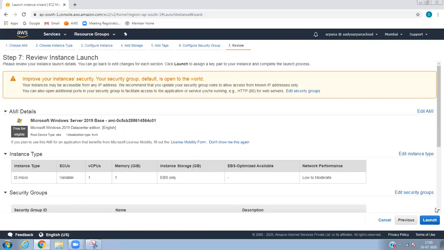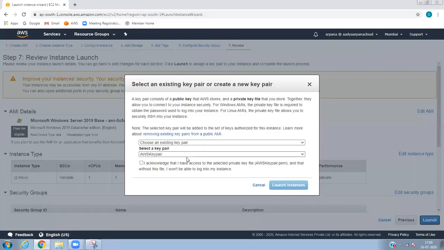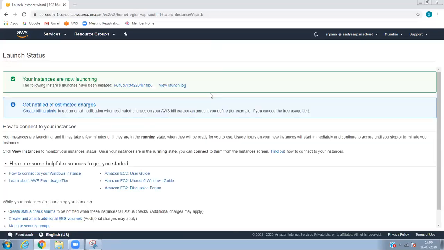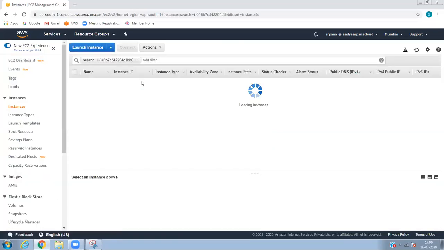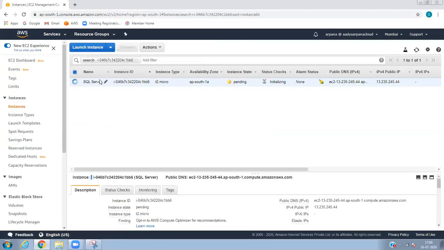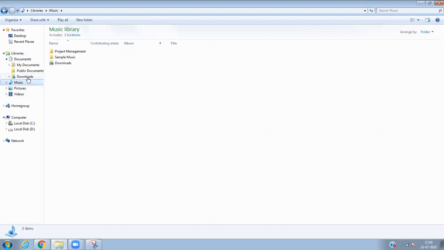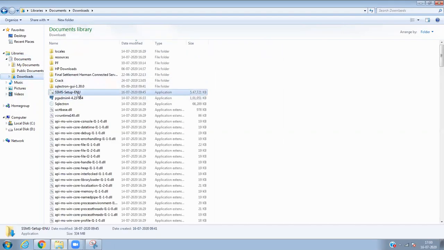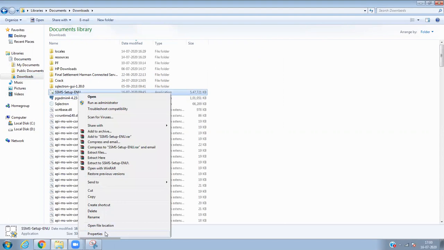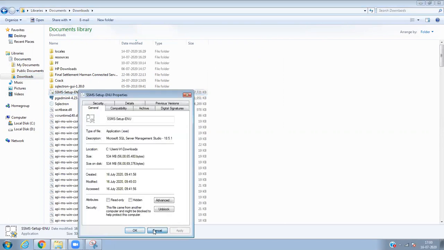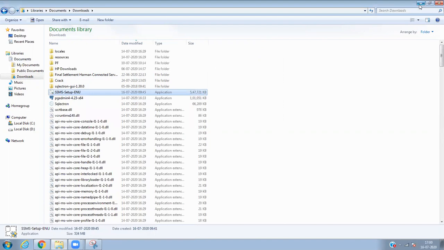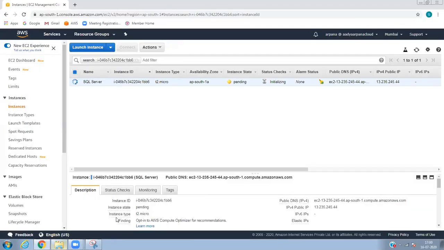Review and launch it, use the key pair, and launch. I have configured the Windows Server. Meanwhile, I have downloaded MS Management Studio, which is 534 MB. You can download and install it.